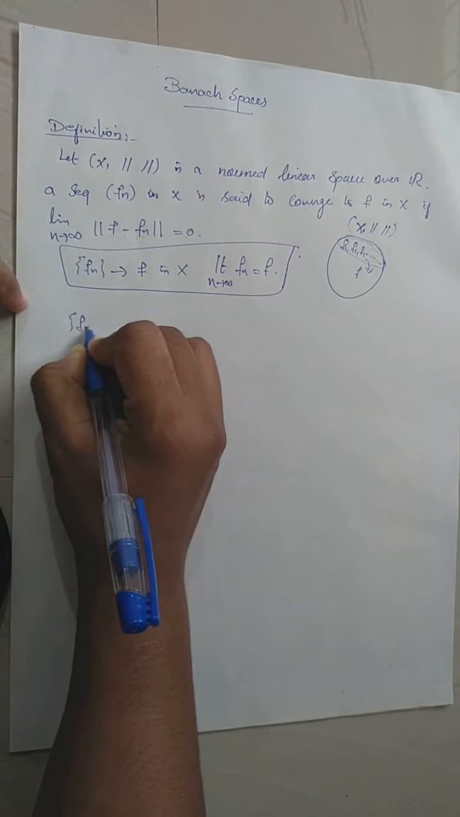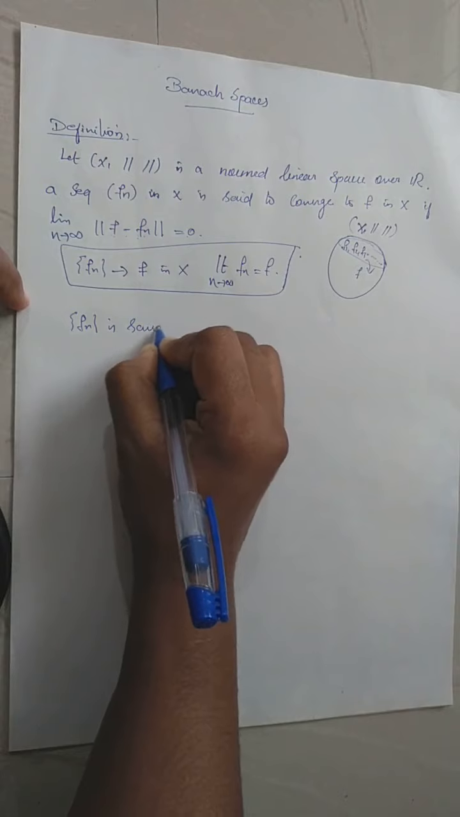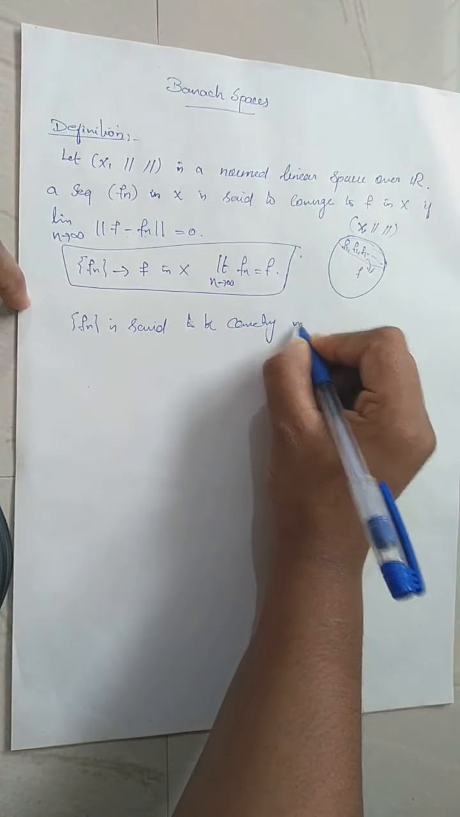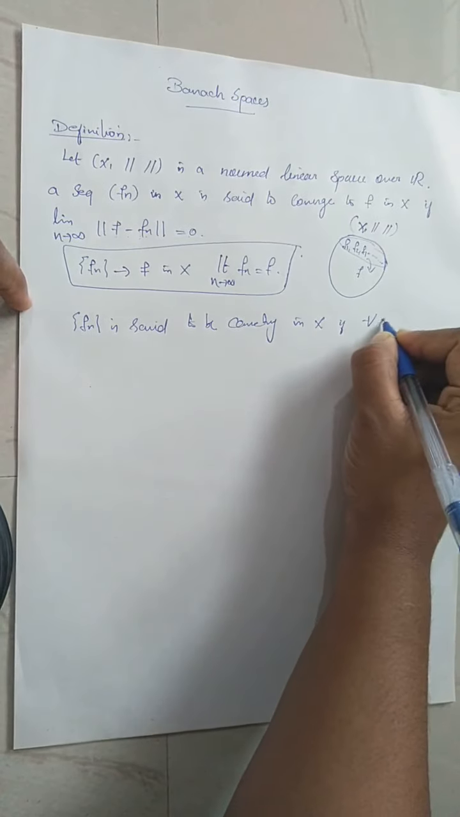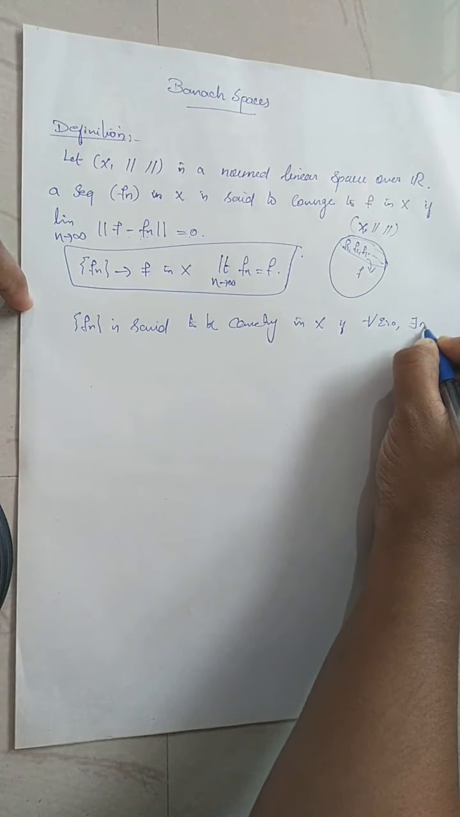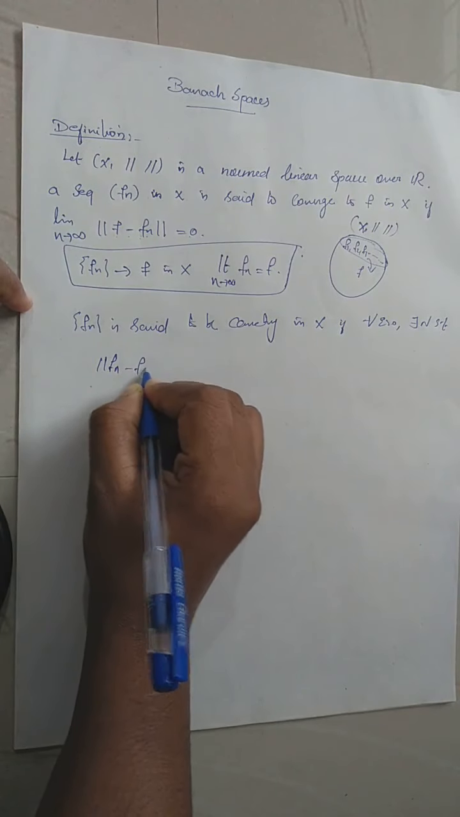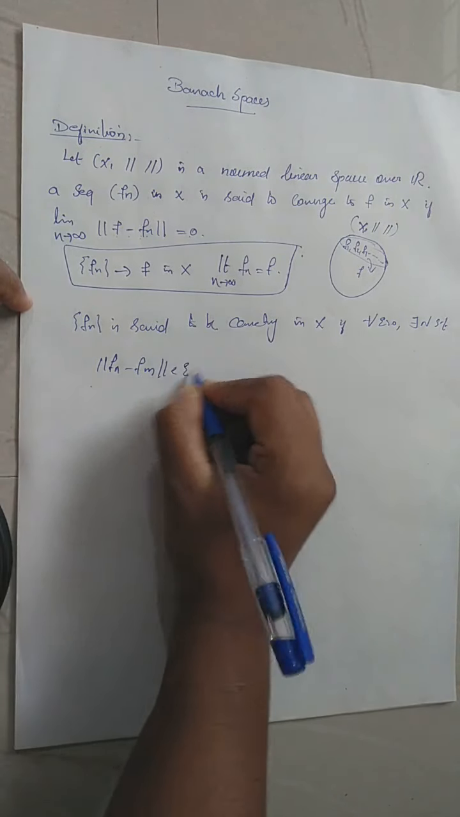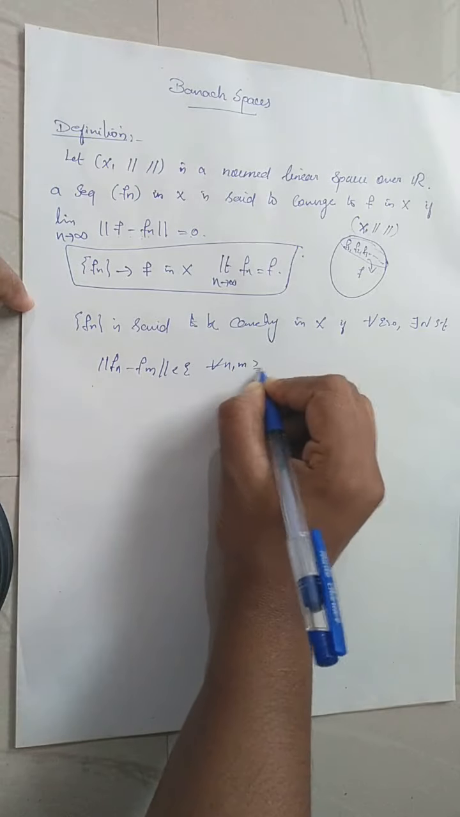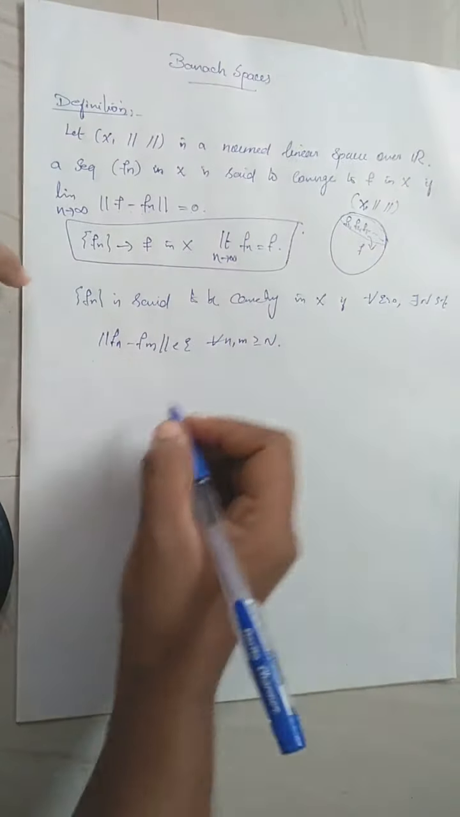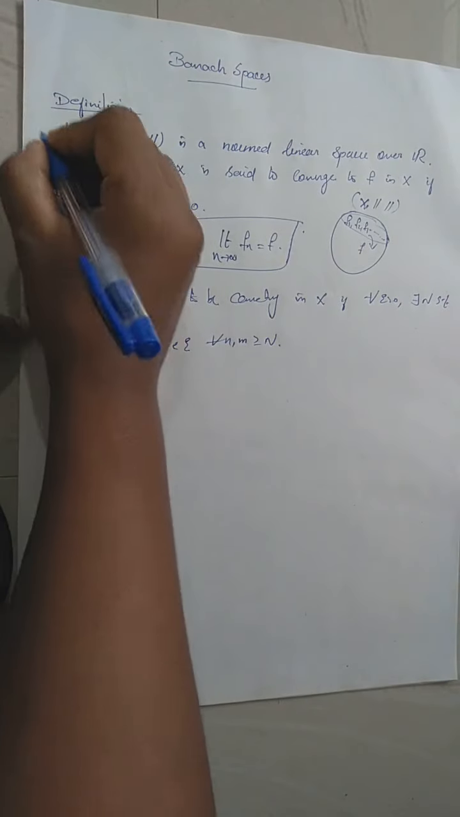The sequence Fn is said to be Cauchy in the normed linear space X if for every epsilon greater than 0, there is a natural number N such that the norm of Fn minus Fm is less than epsilon for every n and m greater than or equal to that fixed integer N.